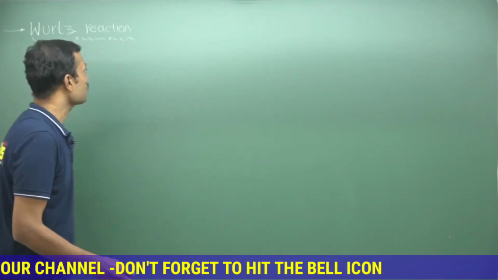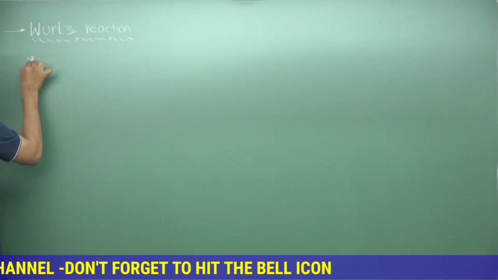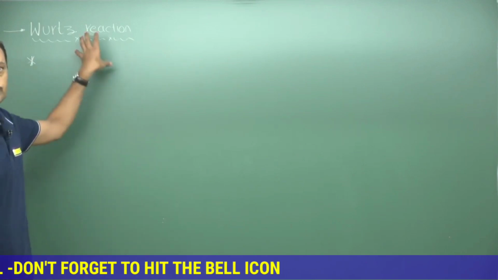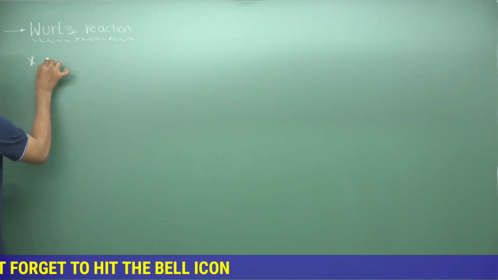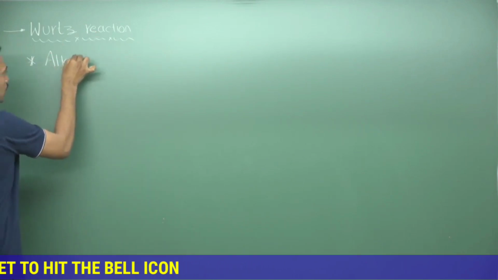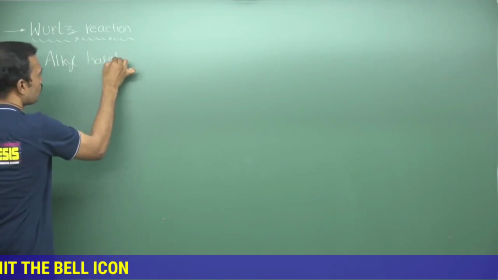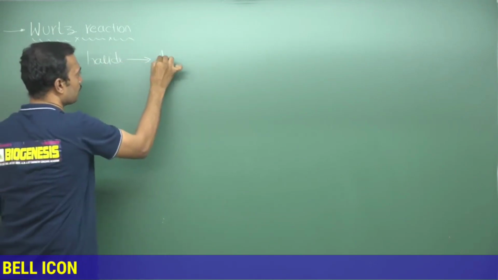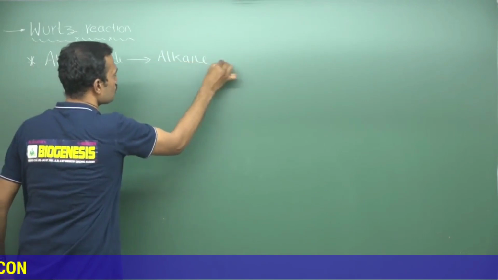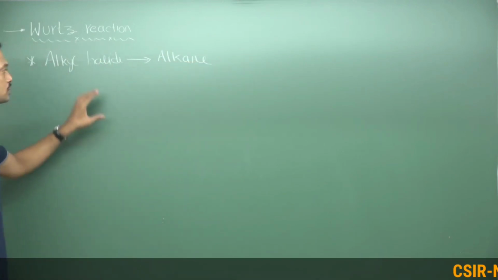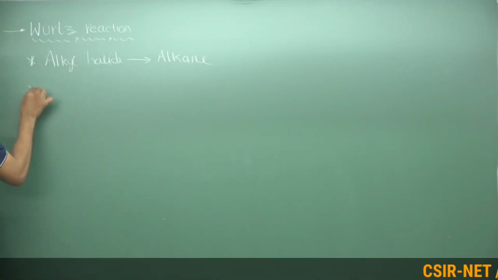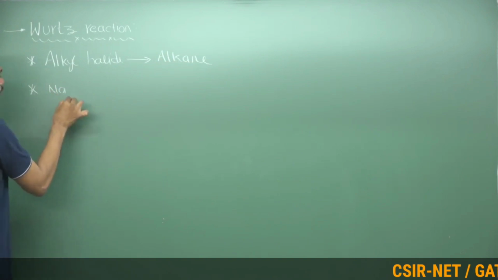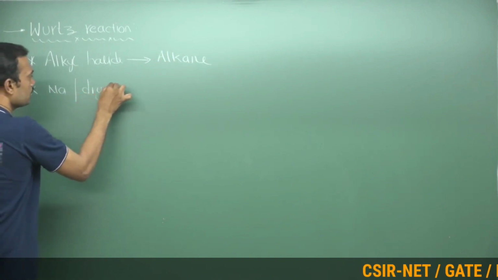So what is Wurtz reaction? Wurtz reaction is a dimerization reaction. It is the conversion of alkyl halide to alkane. So converting alkyl halide to alkane is nothing but a Wurtz reaction. Here this reaction is completely carried out in the presence of sodium in dry ether.